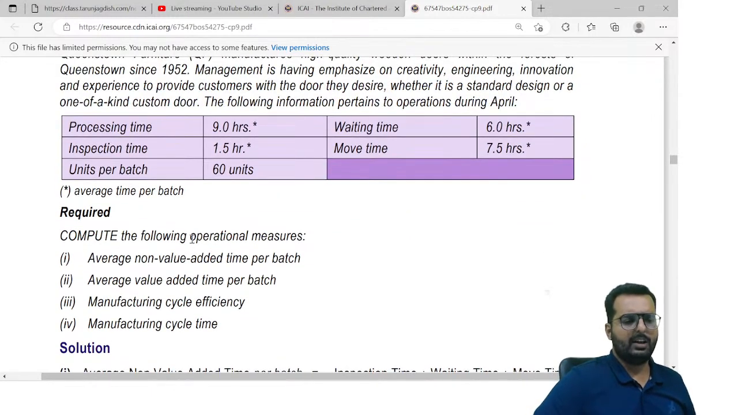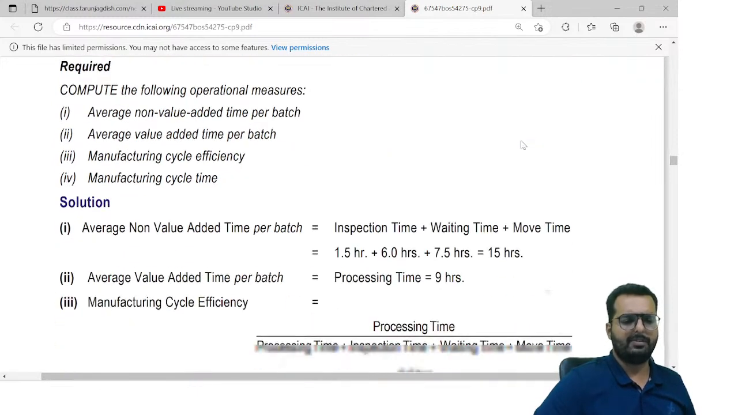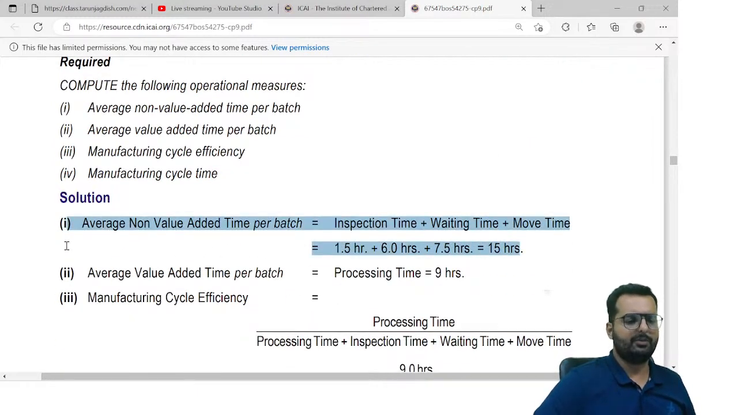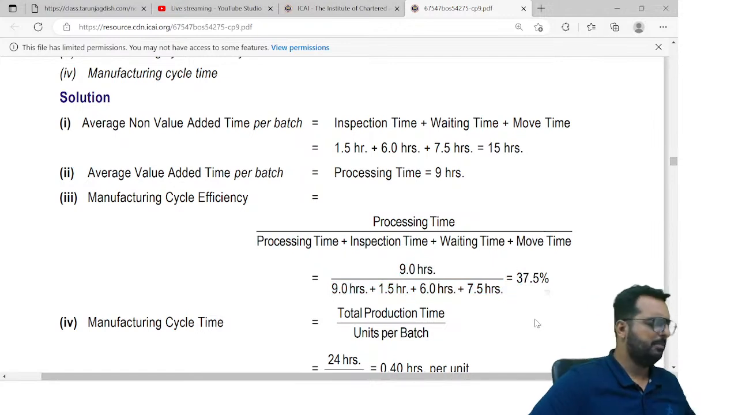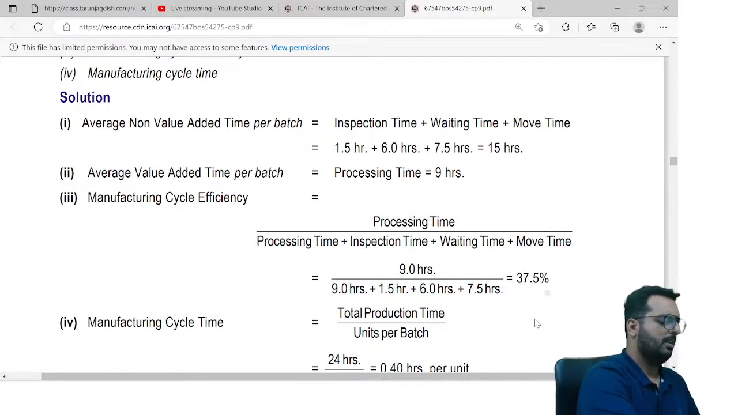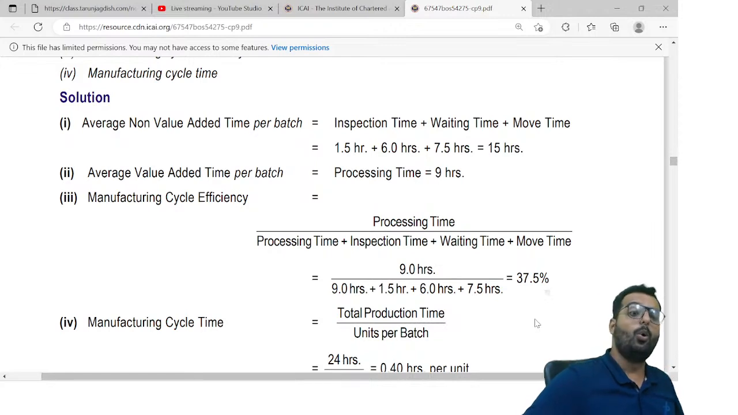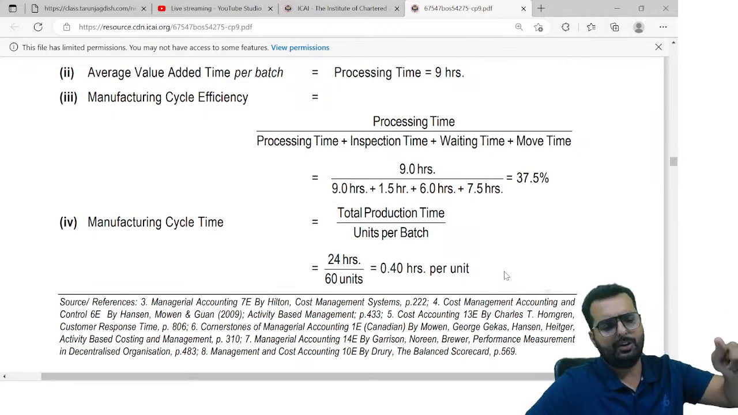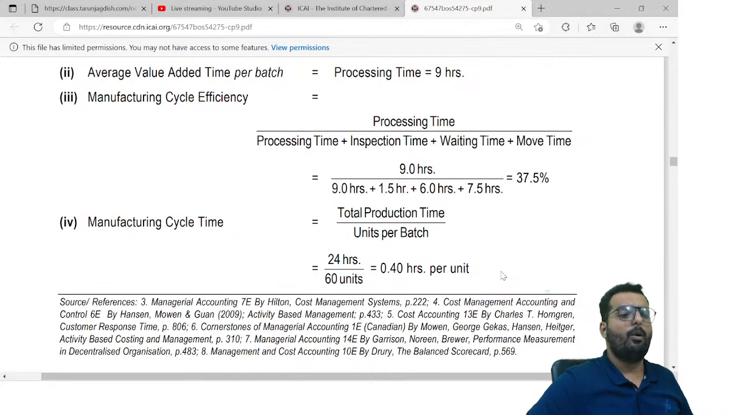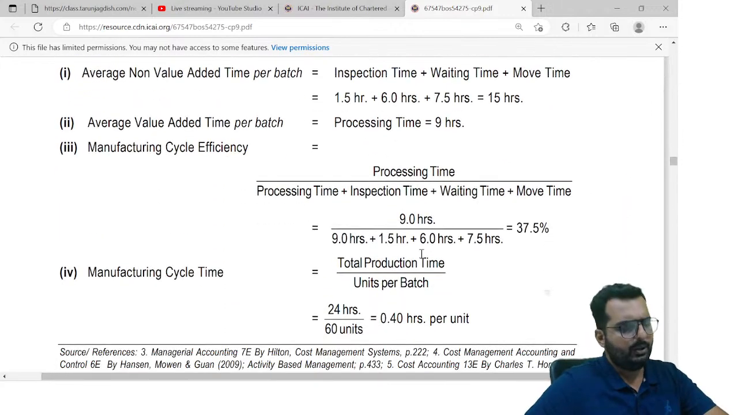So what's the average non-value added time? Add up 1.5 plus 6 plus 7.5. Do you get the answer as 15 hours? Value added time is how much? 9 hours. So manufacturing cycle efficiency would be 9 divided by 24, that is the total 15 plus 9. You get the answer as 37.5. And the manufacturing cycle time, they had total 24 hours. They produced 60 units. So the cycle time turns out to be 0.4 hours per unit. Can you read through this now, friends?